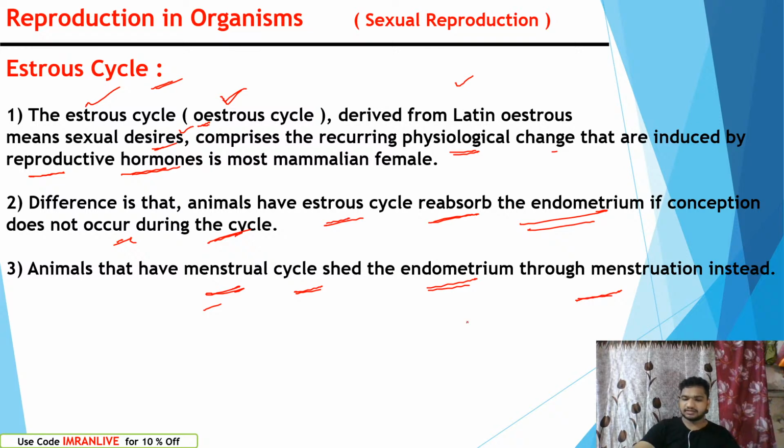Once menstruation occurs, the tissues are excreted outside. In non-primates with estrus, they reabsorb the endometrium, which would otherwise be excreted outside as fluid discharge.